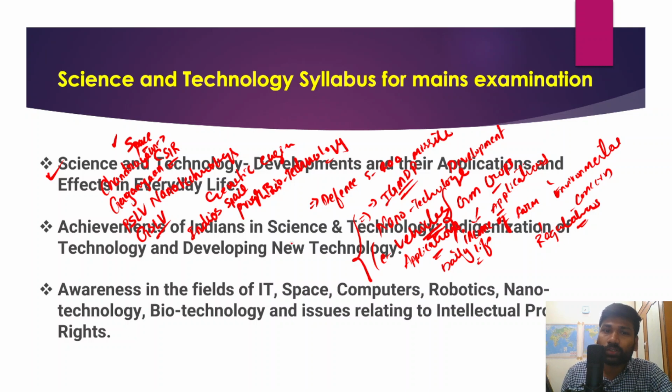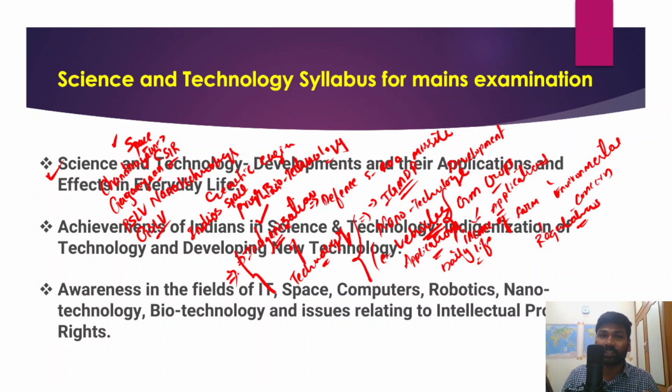Particularly, you need to focus on technology, which is essentially indigenization of technology, or the development of domestic technology. So instead of depending on the technologies of other countries, we depend on the technologies of our own country. They are made in India. Innovation, research, everything takes place in India. Domestic components have been used. That sort of technology is known as indigenous technology.